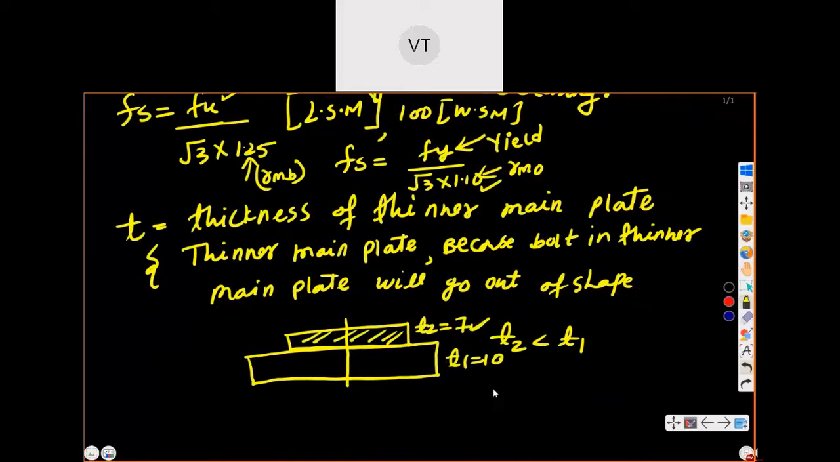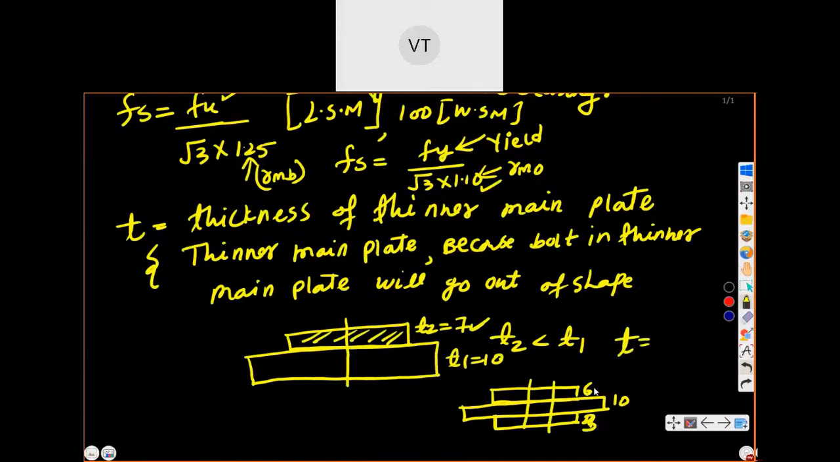But let us consider another example. Let us say 2 plates are there like this, and one more plate is there again. It is just like a double cover butt joint, and below that one more plate is there. And we have provided a bolt like this. So this thickness is 6, this is 10, and this is, let us say, 3 for understanding. So what thickness will you use? Take the sum first.